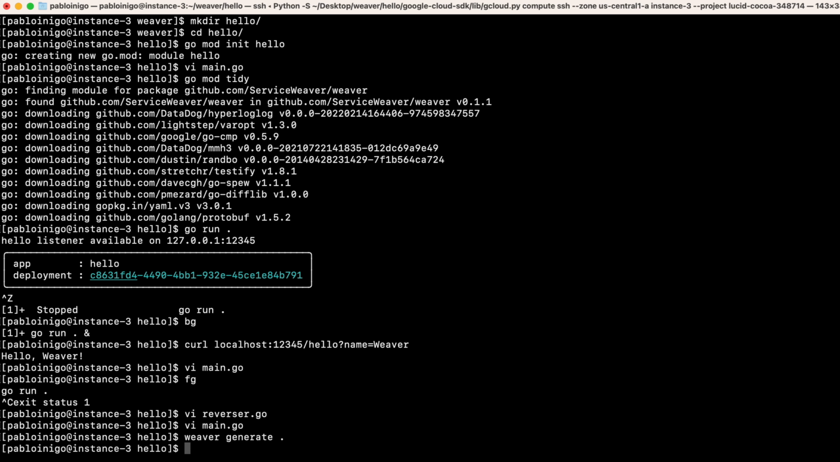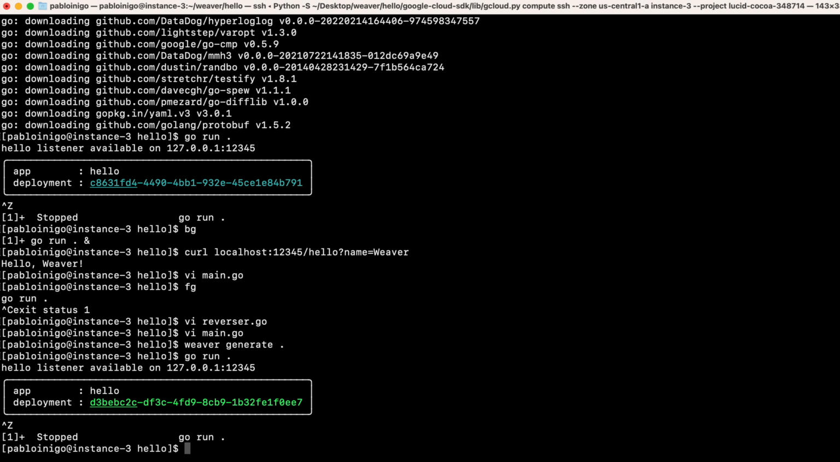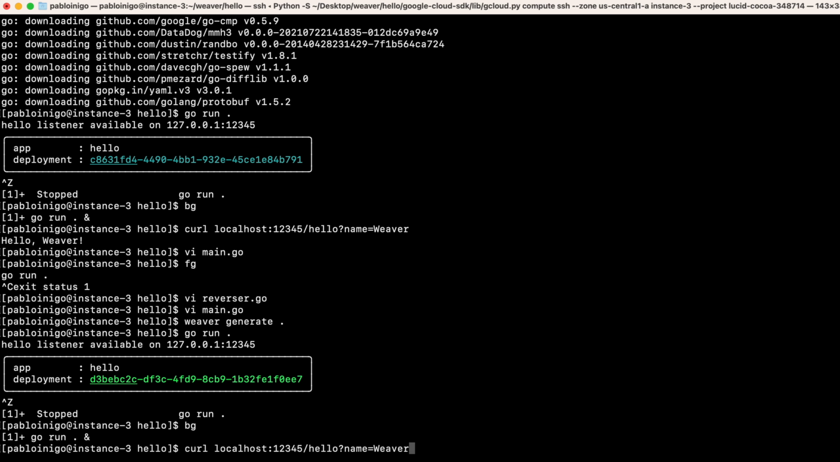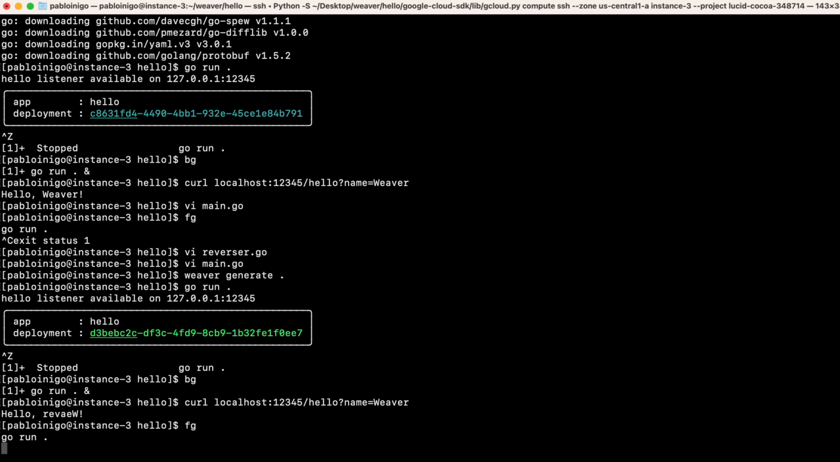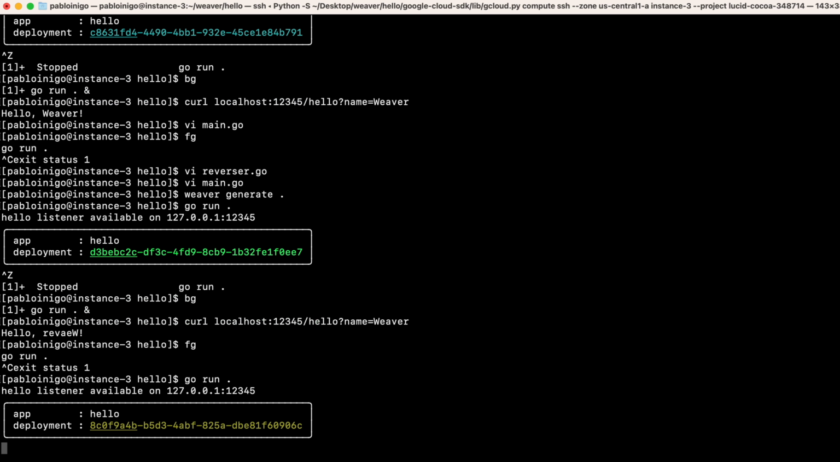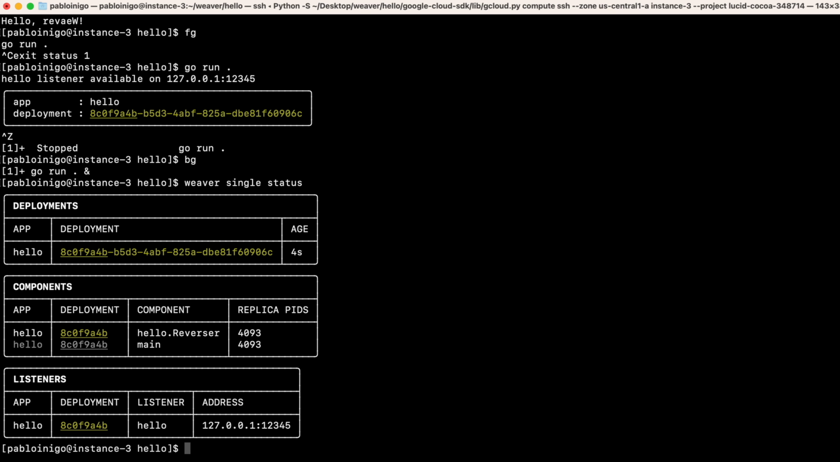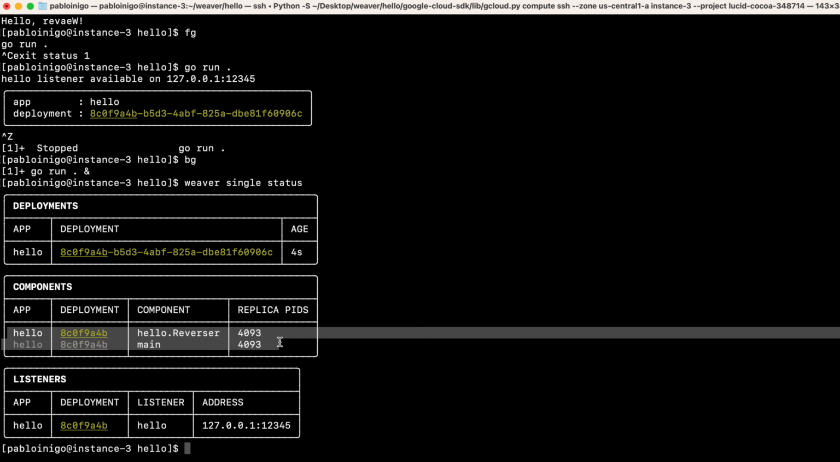With weaver generate and go run, our app is going to start. And here is when the magic starts to appear. Now if we move it to the background and execute curl, as before, we see that the output is reversed. But this is not the important part. After we start again, because I killed it by mistake, we run weaver single status and we can see that all the components are there. We have two components, the listener and the app.